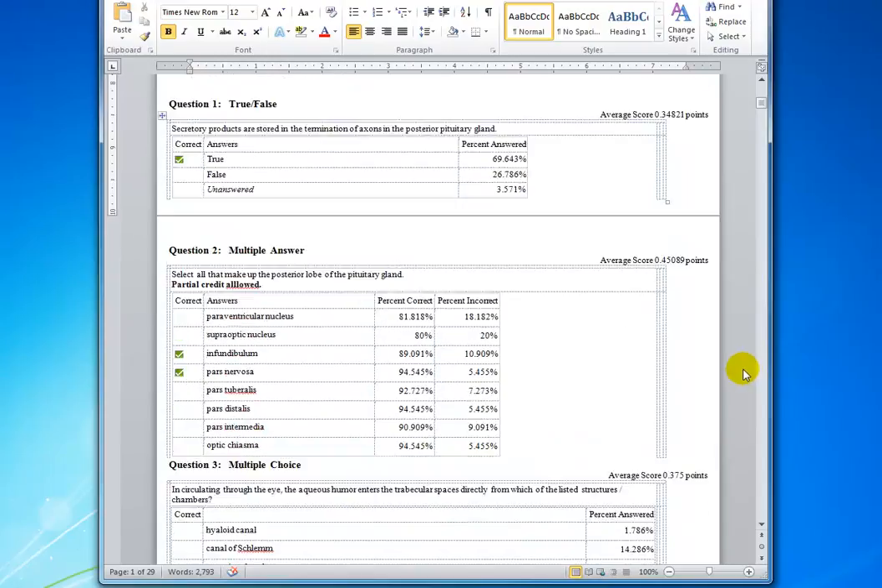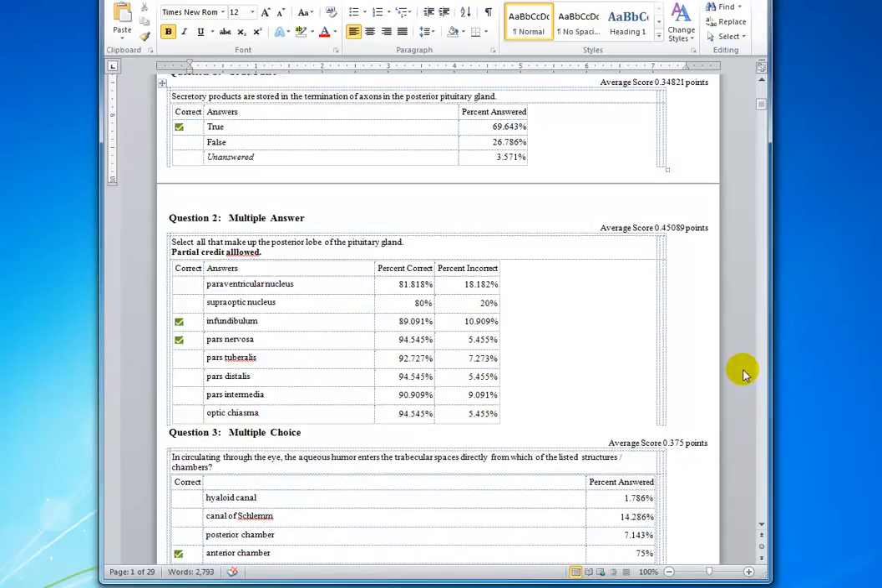Okay, everybody did very well on select all that make up the posterior lobe of the pituitary gland: the infundibulum and the pars nervosa.